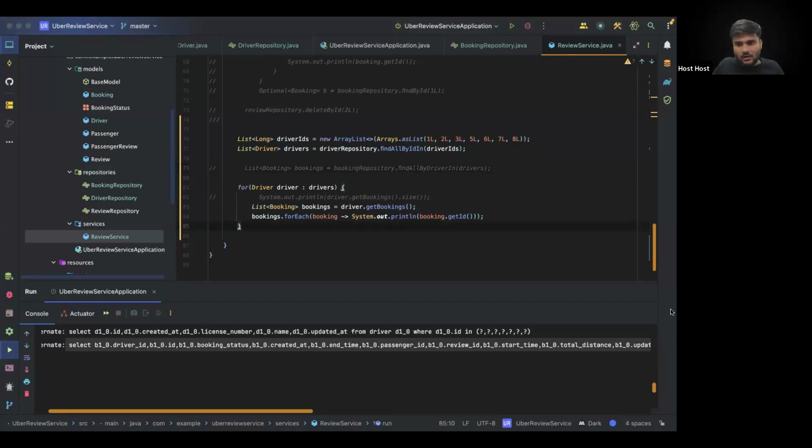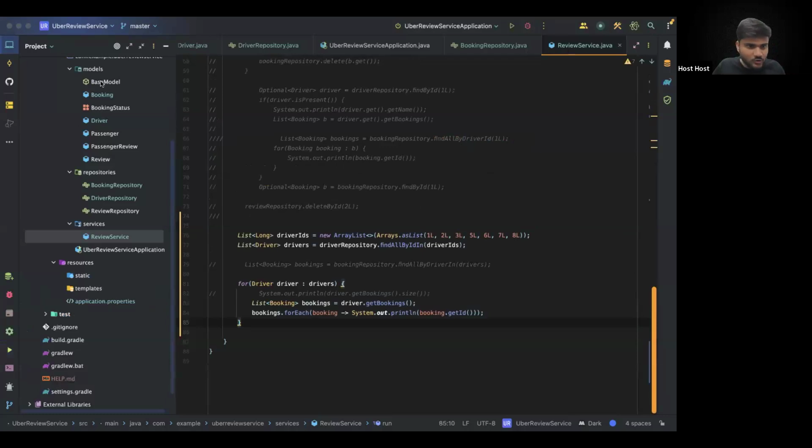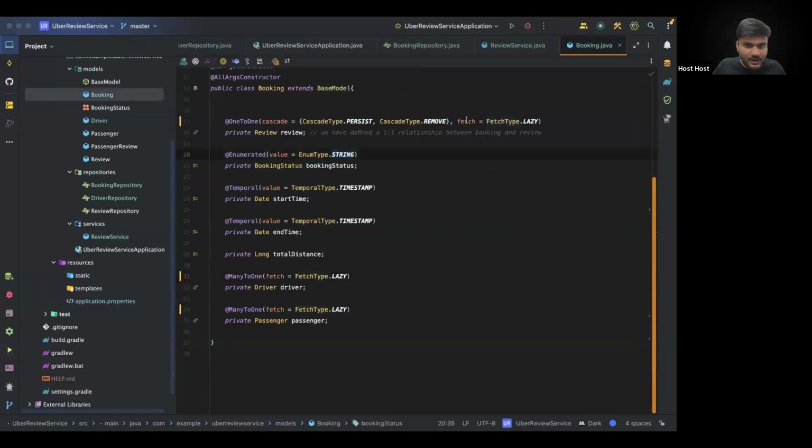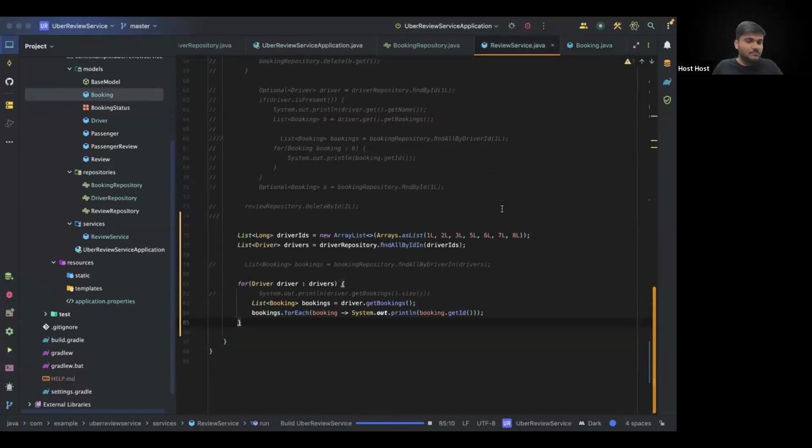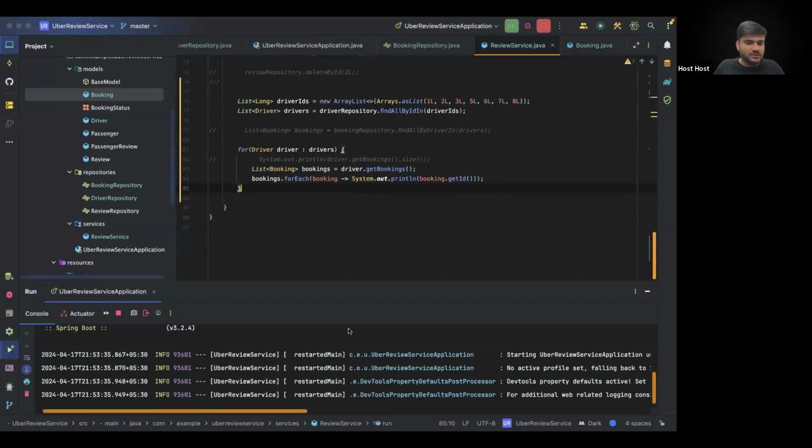Okay, and now let's do one thing. If you now go to booking, let's remove the fetch type lazy from review. Let's remove the fetch type lazy from review, and now let's rerun it again. Remember, I made the fetch type lazy for everything, right?